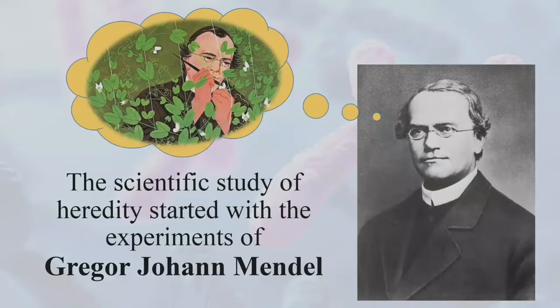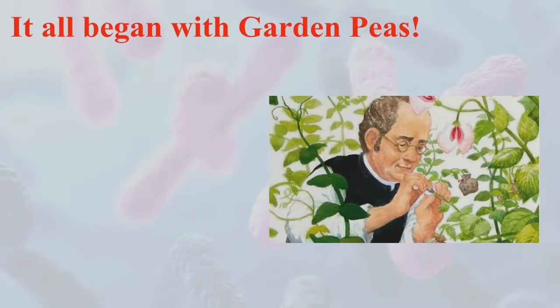The scientific study of heredity was started with the experiment of Gregor Johann Mendel. Gregor Johann Mendel is an Augustinian monk who loves both science and math and is considered the father of genetics because he introduced heredity as the biological process which is responsible for the transmission of traits from one generation to another generation. So his experiment was started using a garden pea.